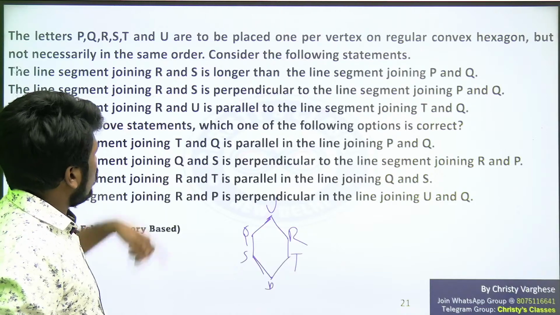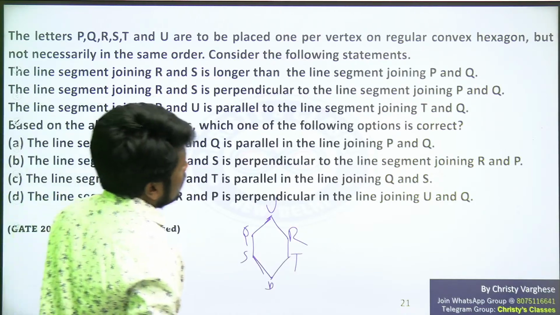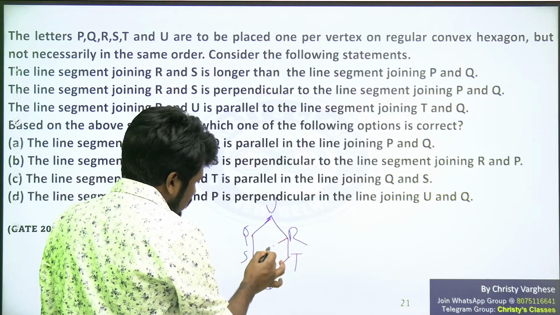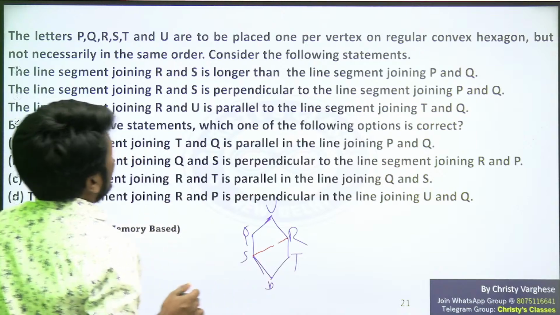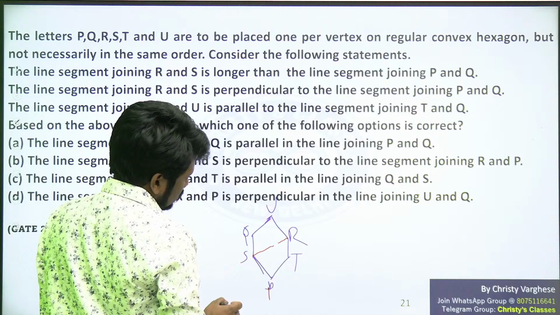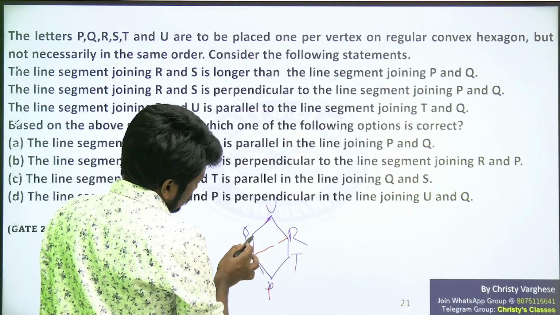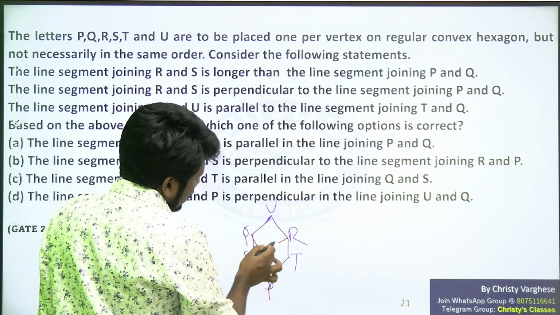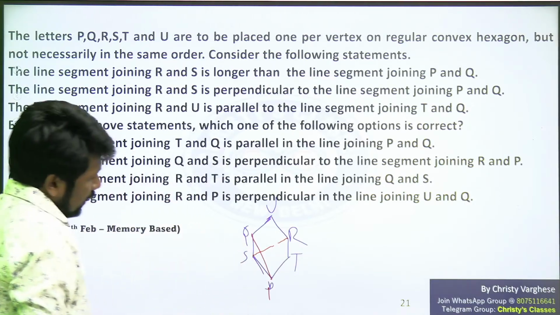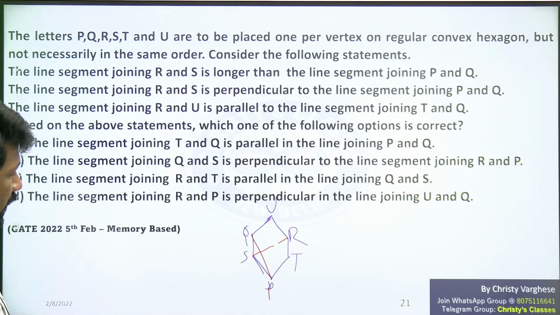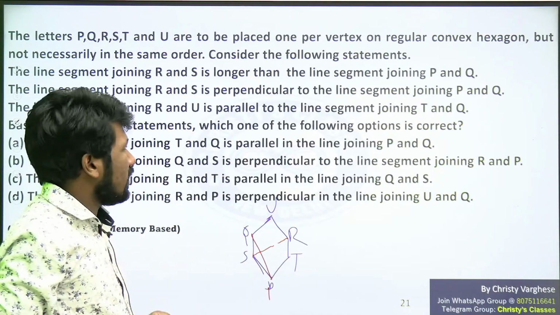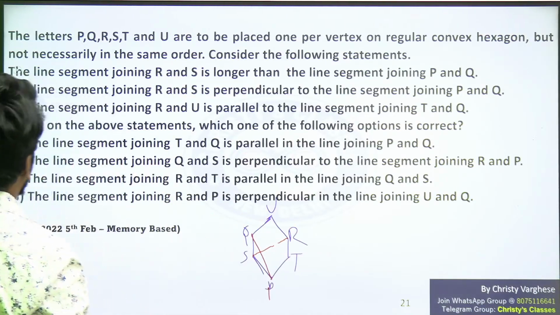The line segment joining R and S is longer than the line segment joining P and Q. This is that line segment, and it is longer than the segment joining P and Q. I think that is obvious from the picture. If you draw it with equal spacing, it will be clearer. Anyway, this picture satisfies that sentence.